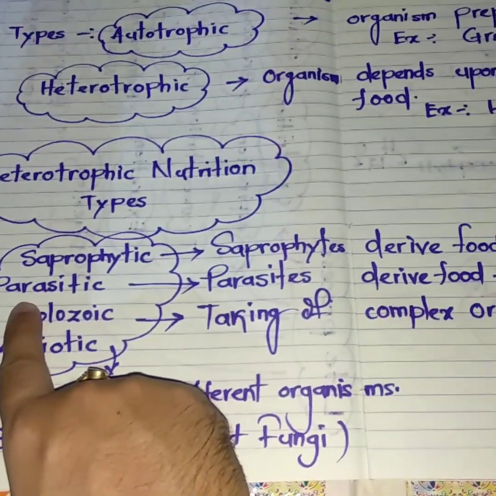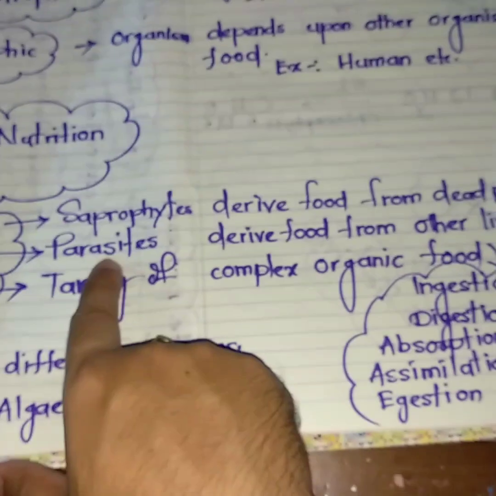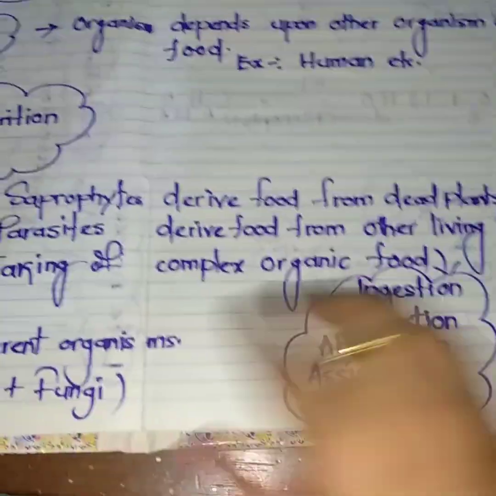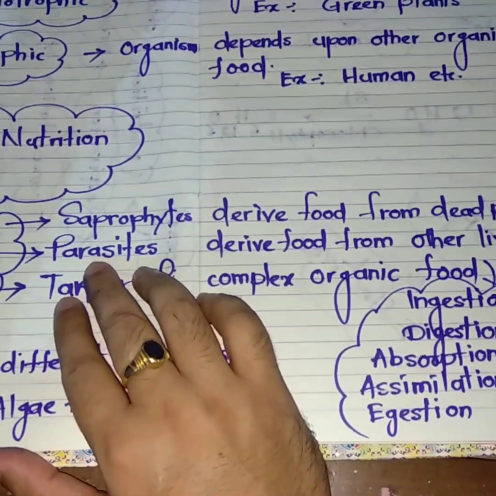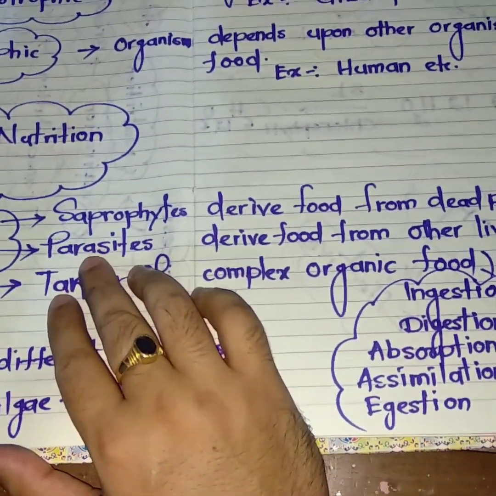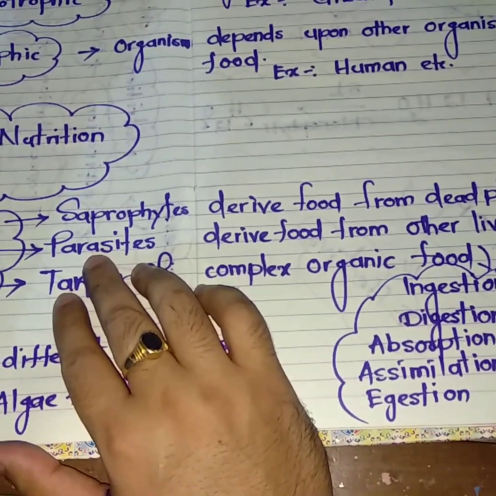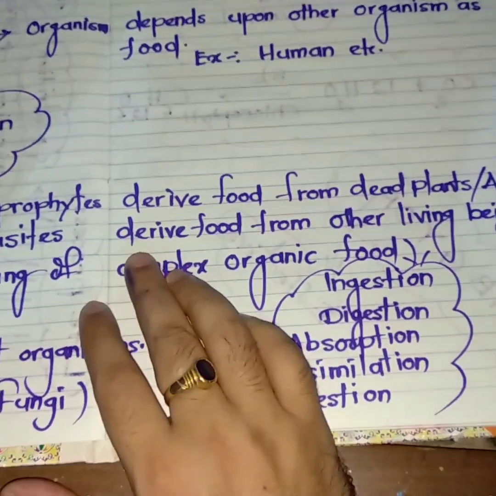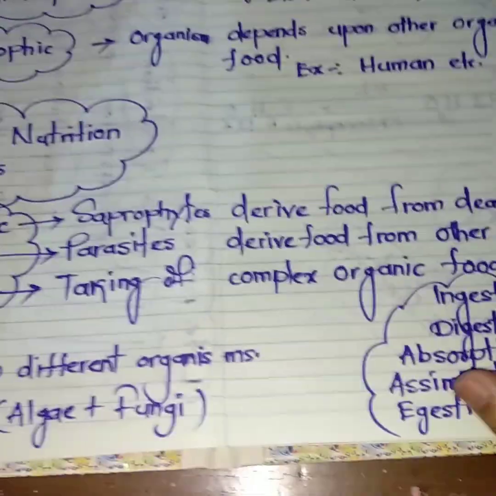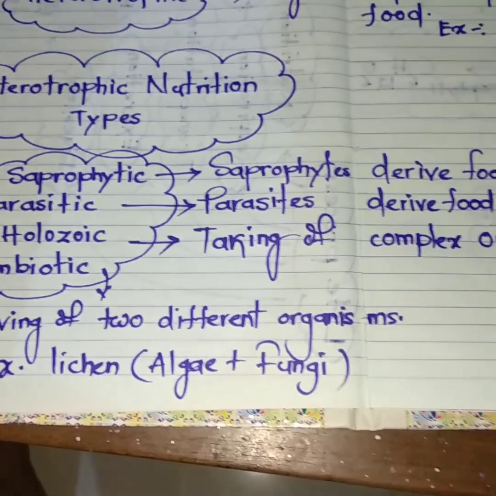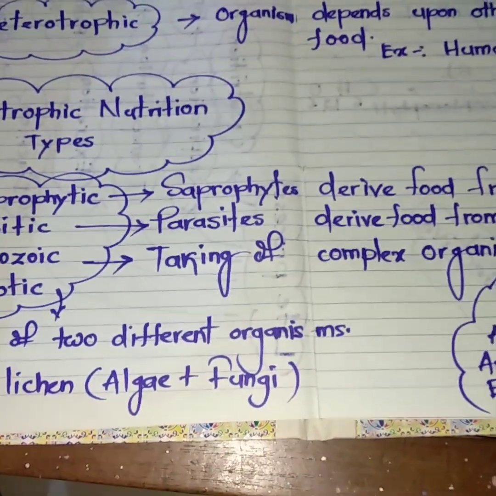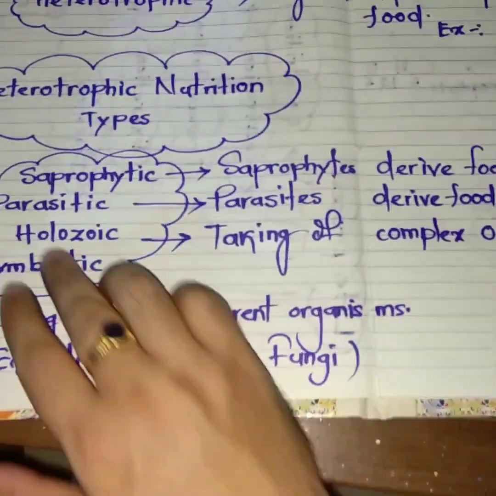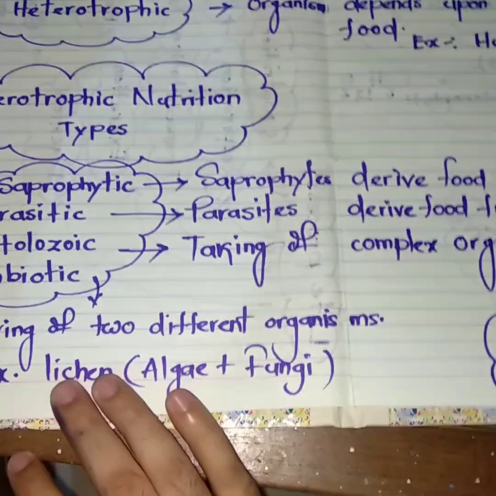Then come to parasitic. In this, parasites derive food from other living organisms. Parasites are the organisms that depend on other living organisms for food; they live on other living organisms. Such a nutritional mode is known as the parasitic mode of nutrition. In the case of human beings, the mosquito is one parasite.